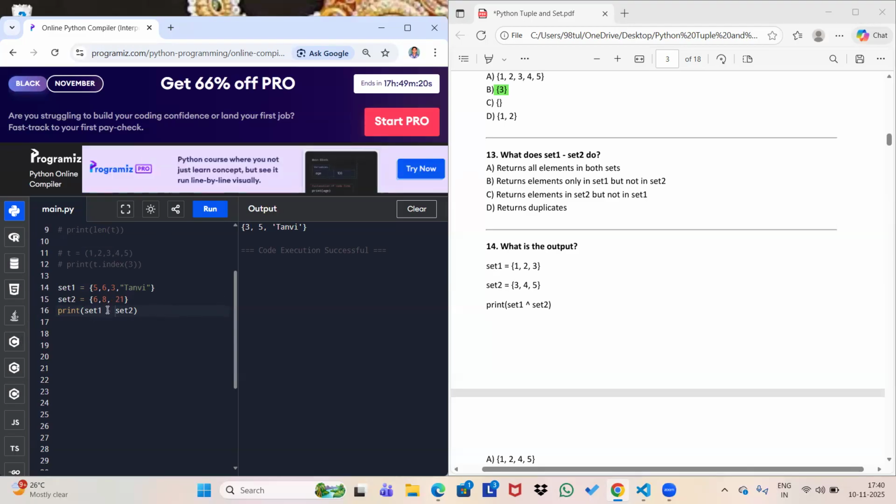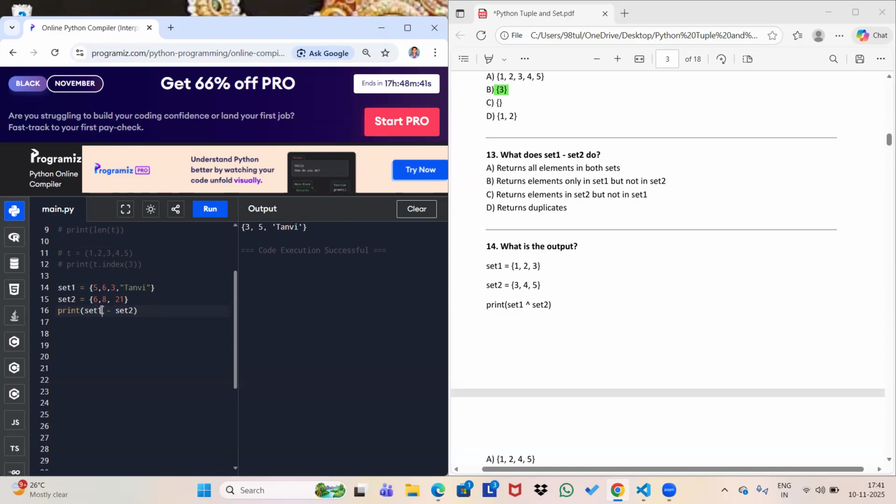Why? Because I'm writing here set 1 minus set 2. Set 1 minus set 2 means first it will cancel out the common elements which are present in both sets. Then it will check what elements are left in set 1, because we have written set 1 on the left side. That's why it will work on the left side only. It will only take the values remaining in set 1. So first it cancels out the common element which is 6, then 5 and 3 are left in set 1. That's why it's returning this.